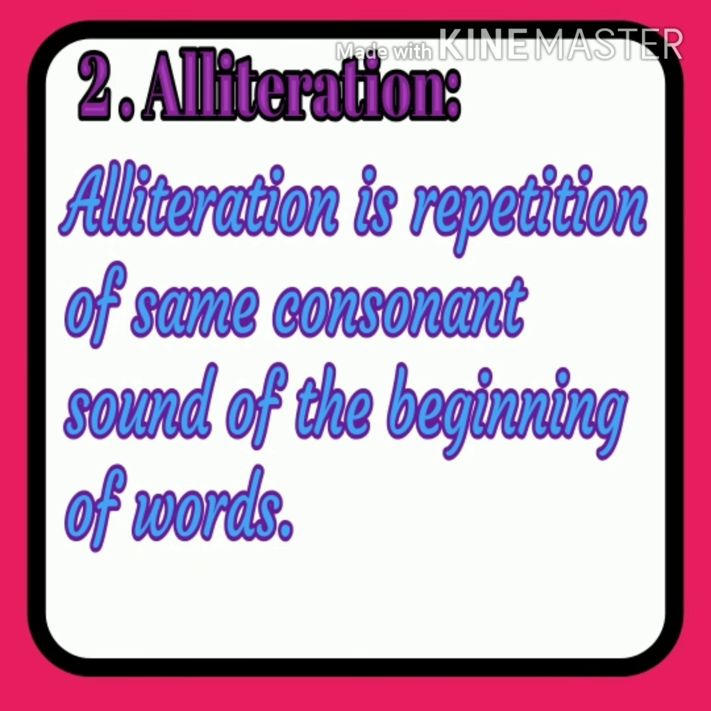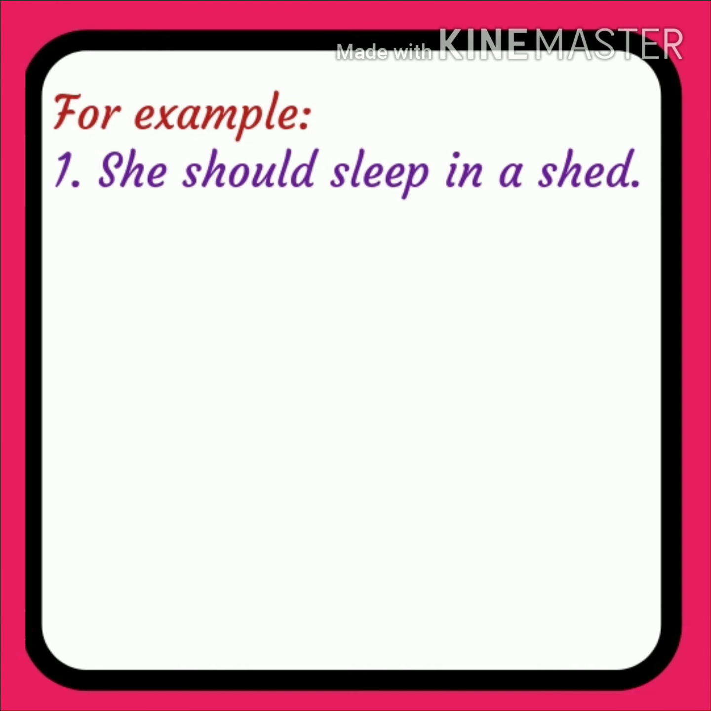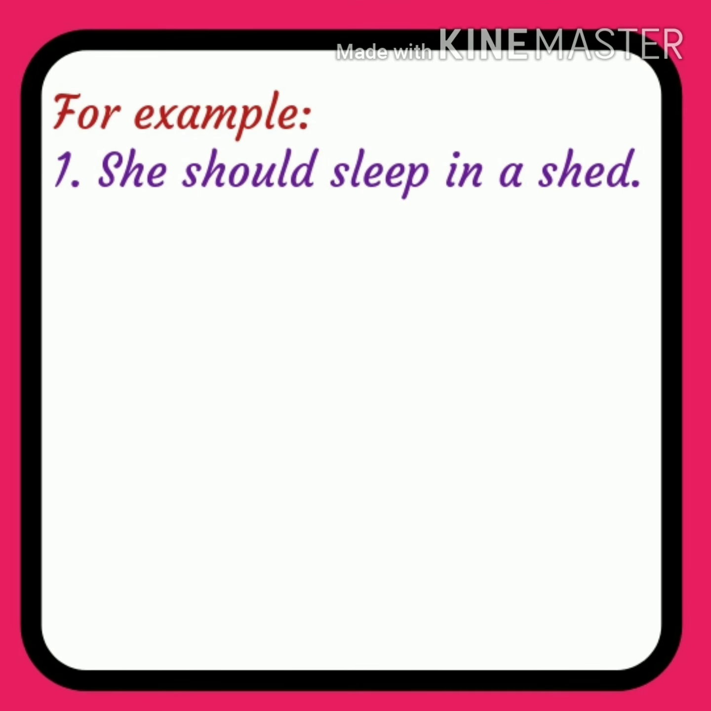Alliteration is repetition of some consonant sound at the beginning of words. Look at the first example. She should sleep in a shade. And the alliteration means what? Repetition of same consonant sound, but where? At the beginning of the word.